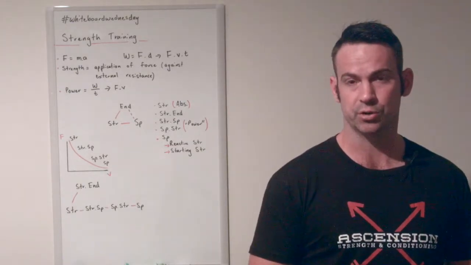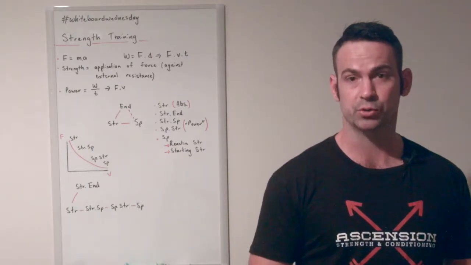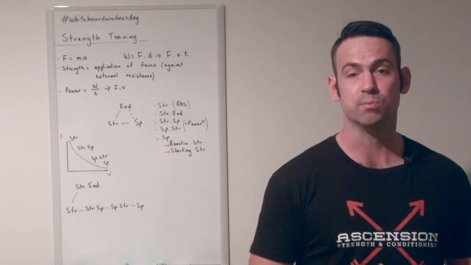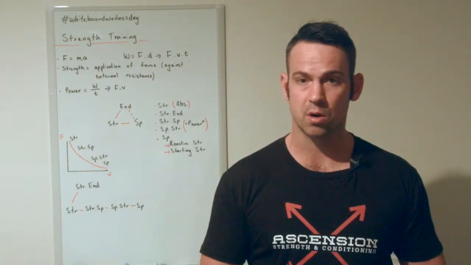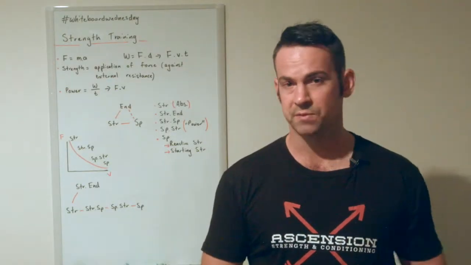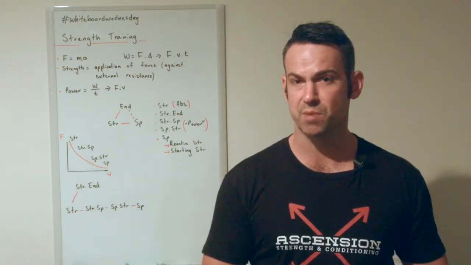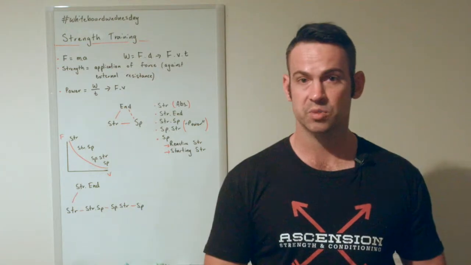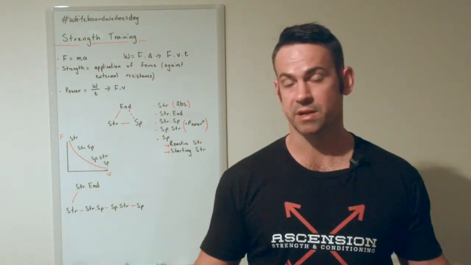Two very special types of strength present, and that is reactive strength and starting strength. They're both special types of strength, and starting strength is more than just a strength program developed by Mark Rippetoe. Now some examples of these different types of strength. So absolute strength, we might do something like a deadlift. Strength speed might be something like a clean. Speed strength might be something like a med ball toss, and speed might be something like a 100-meter sprint.